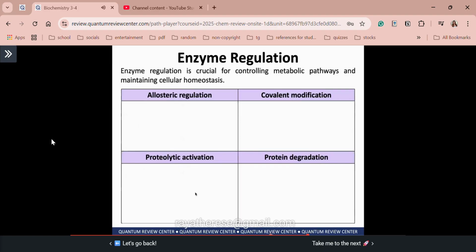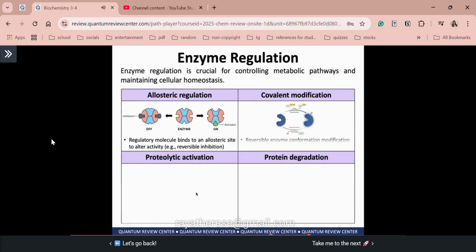First one is allosteric regulation. So this one, you can compare it to your switch on and switch off. All right? So we have a regulatory molecule that can bind to an allosteric site in an enzyme that will alter its activity. For example, reversible inhibition, the 4 types, including feedback inhibition. Next, we have covalent modification. Ito, class, very known example is phosphorylation. All right? But still reversible pa rin, even though it's covalent modification of your enzyme.